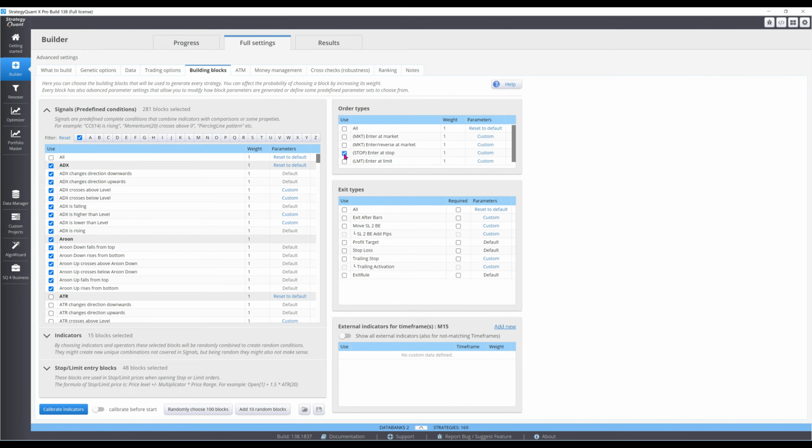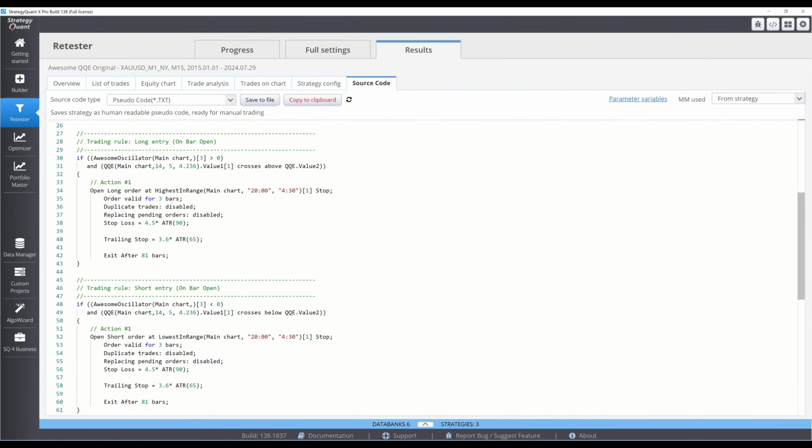Stop entries will be selected, as per the template. Stop losses will be mandatory, with optional time stops, profit targets, and trailing stops. Let's see what the builder came up with. It needs the awesome oscillator to be above 0.